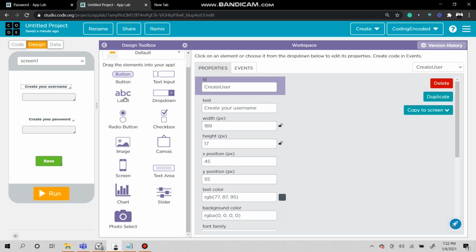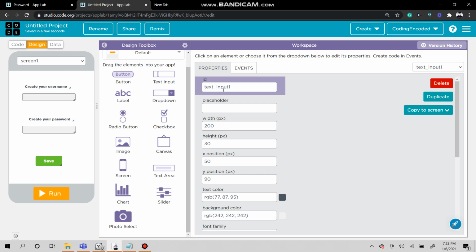Now I have this label, and if you don't know how to place it, just drag this label and put it right here. No problem. I changed the username. You don't have to change the ID. I just named it create user, and then the text here is create username. Really simple.